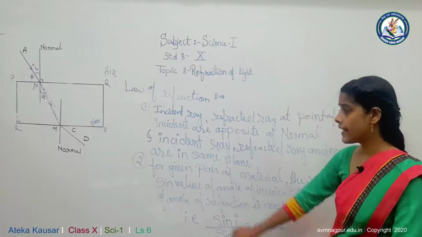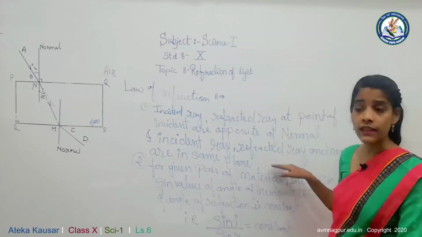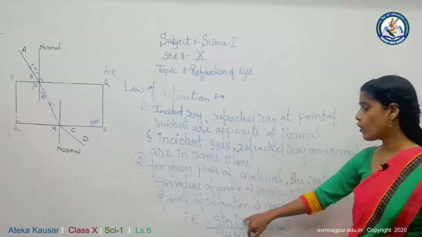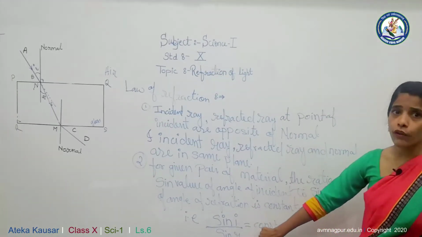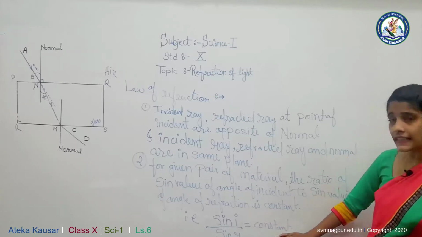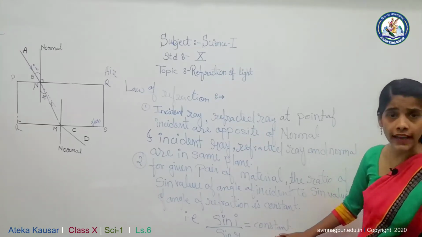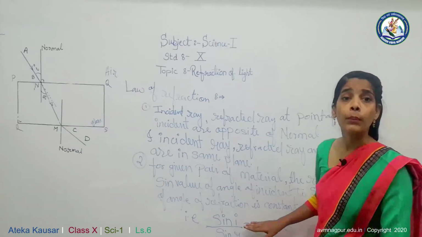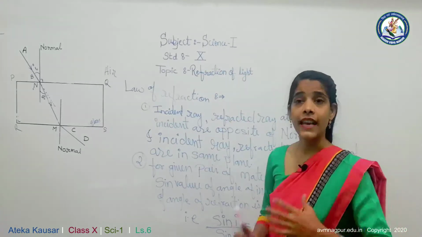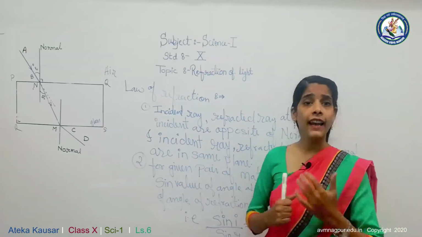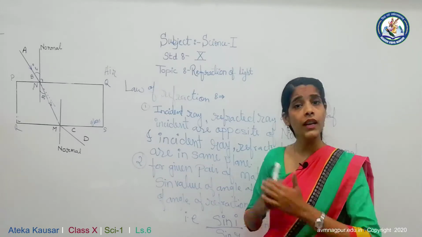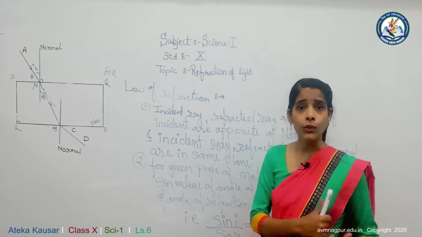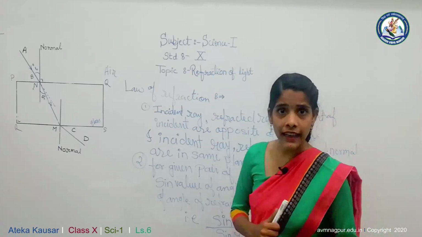It is also stated that for a given pair of materials, meaning the material in which light enters, the ratio of the sine of the angle of incident to the sine of the angle of refraction is always constant, and that constant is called the refractive index of the material in which the light enters. But the bending of light, meaning the angle of refraction, depends on which material light is coming from and which material it goes into,